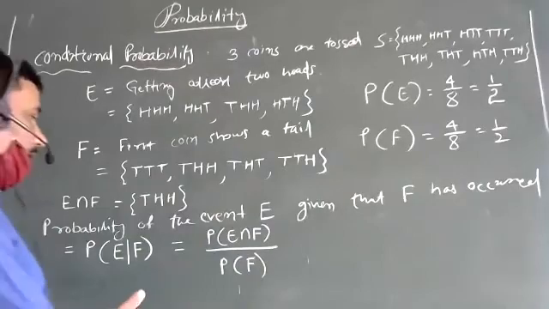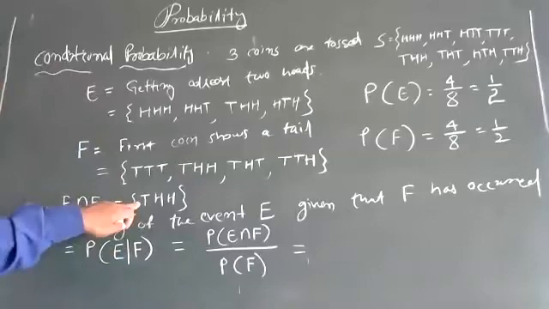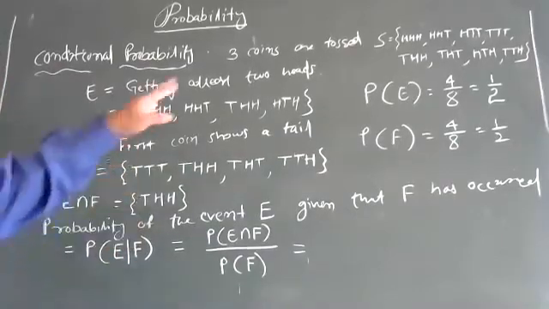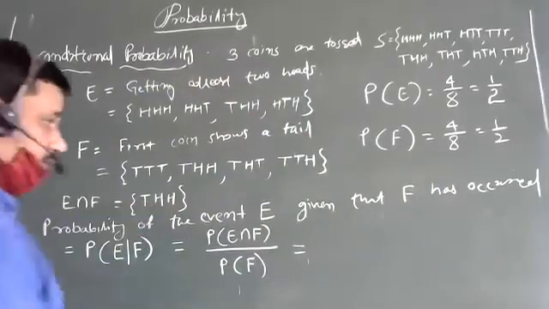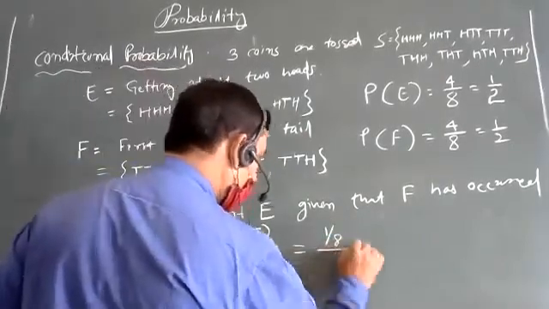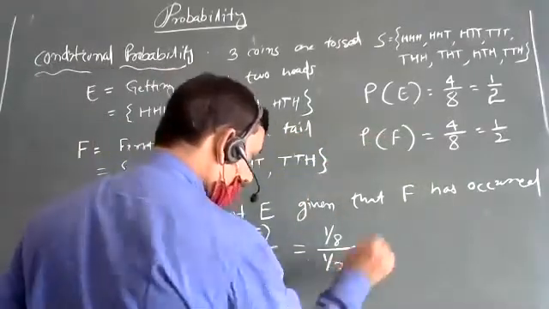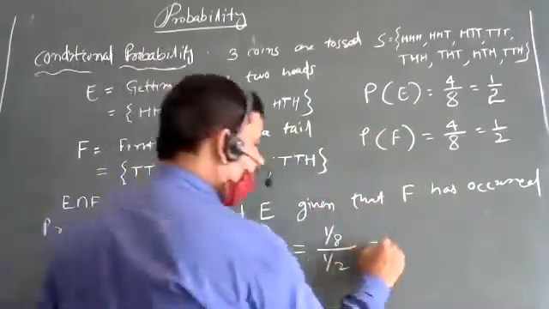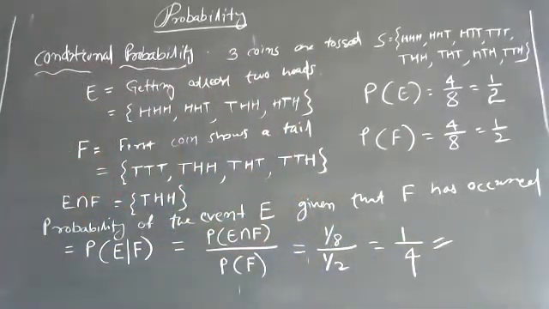So E intersection F is 1, and the total sample space is 8, so the probability of this is 1 by 8. And probability of F is 1 by 3. So this is 1 by 4. So this is the conditional probability.